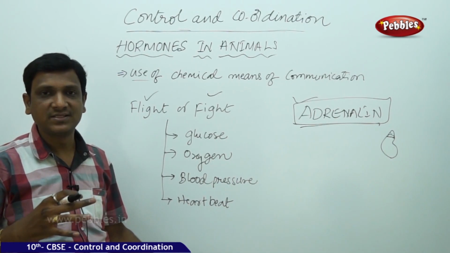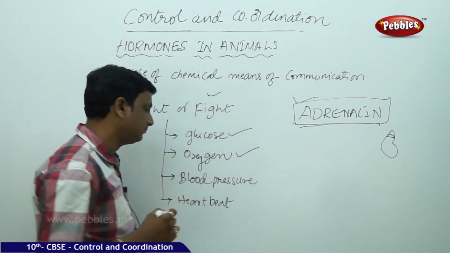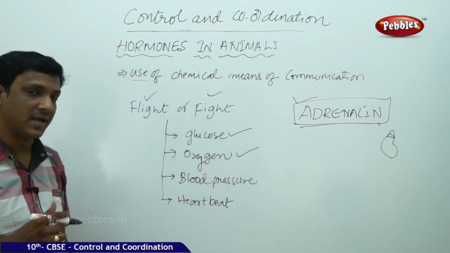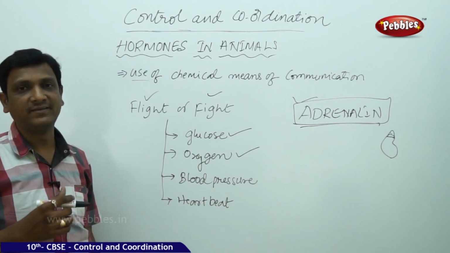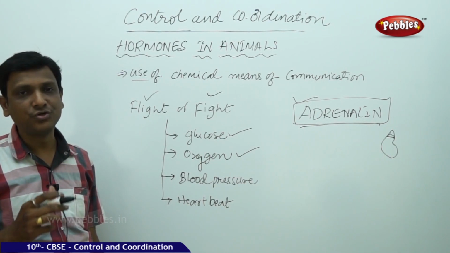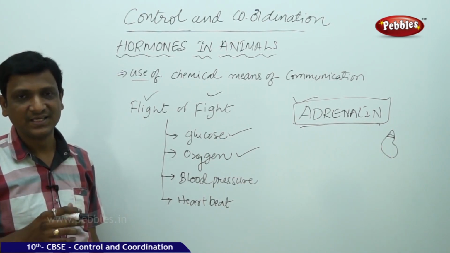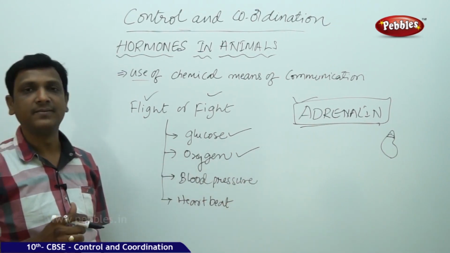So all your muscles must be loaded with glucose and oxygen. Your blood pressure, heartbeat and breathing should be controlled accordingly. So the body must be alert to the situation, and it should be done quickly, spontaneously, instantly, which can be achieved by adrenaline.